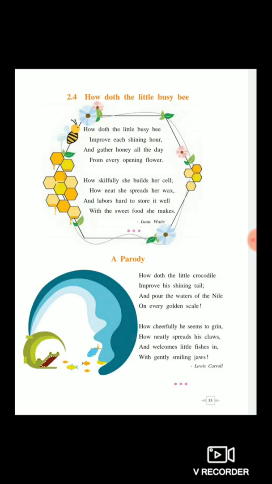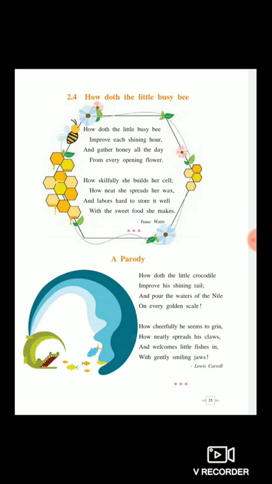It keeps a smiling face to attract fish, and cunningly preys on fish and welcomes them into his mouth with smiling jaws. So dear students, in this poem, the busy bee works all day for its honey. But in contrast, the crocodile remains idle yet gets his fill.